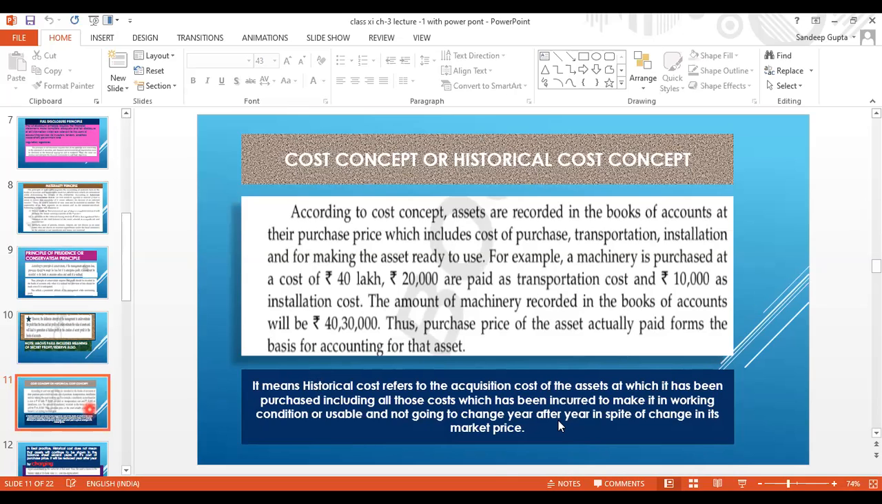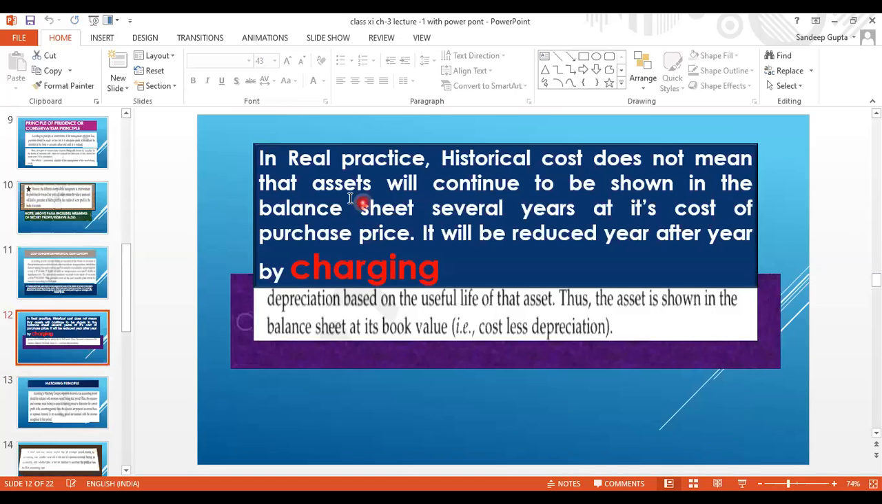Okay. So now see, in real practice, what actually is historical cost? Historical cost does not mean that assets will continue to be shown in the balance sheet. So here it is saying, in real practice, it does not mean historical cost at what price we have purchased, we will record every year on the same price. It doesn't mean. So historical cost does not mean that asset will continue to be shown in the balance sheet several years at its cost of the purchase. It will be reduced year after year by charging.